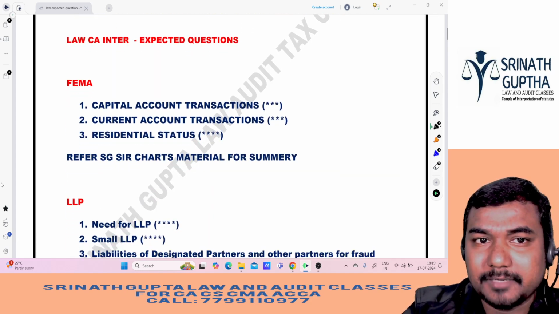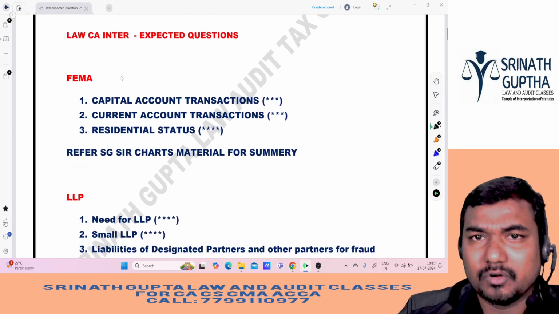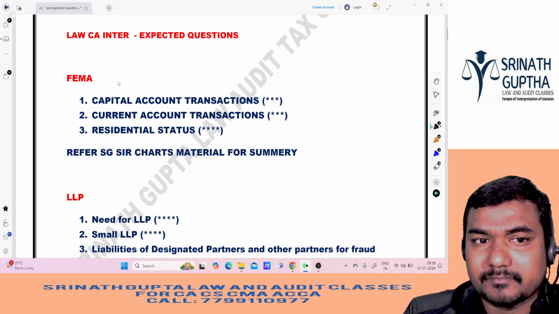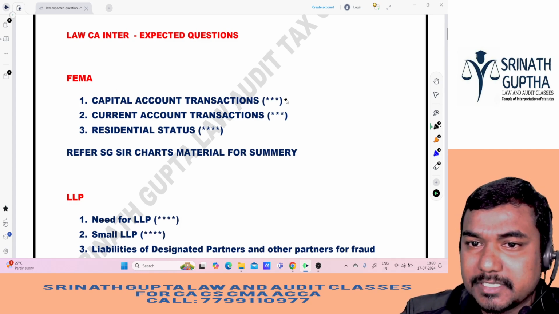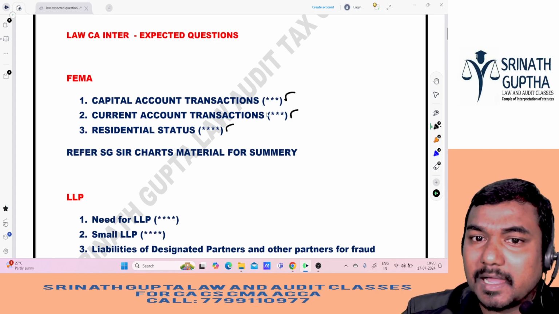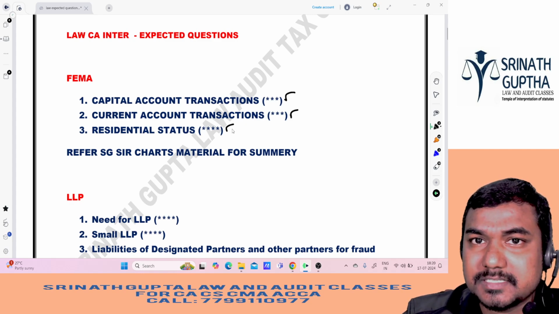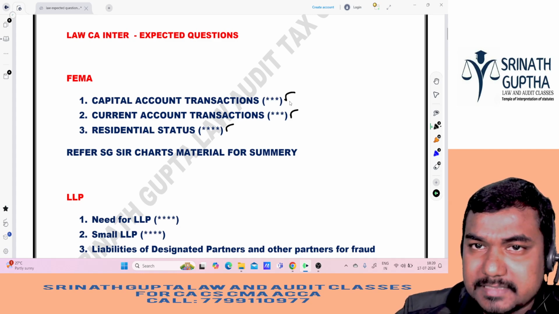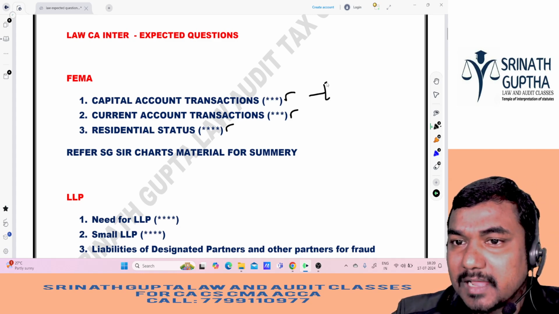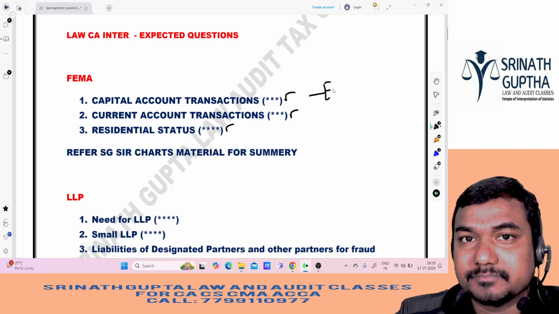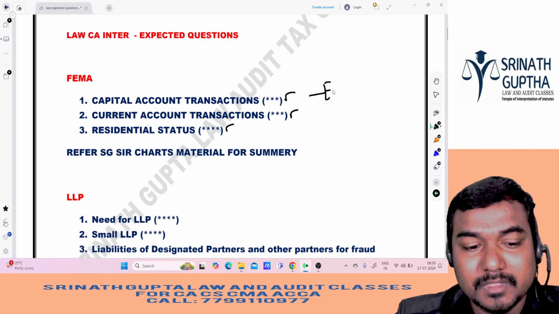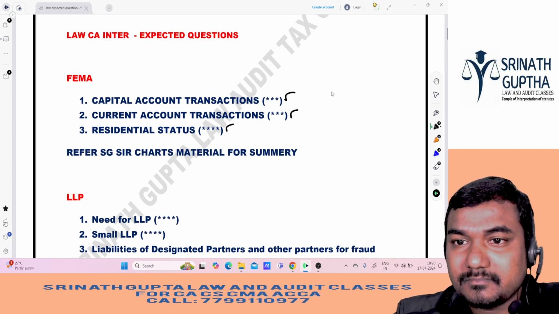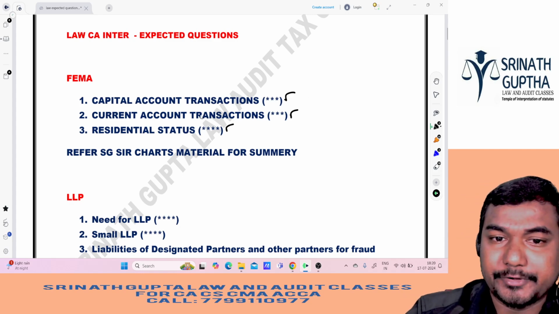let us start with the FEMA chapter. In FEMA, only 3 things are important. One is capital account transaction, the other one is current account transaction, and the last one is the residential status. All are 3 stars, 3 stars and 4 stars. Here in capital account transactions, he will give the transaction and ask whether it is a prohibited transaction or an allowed transaction. Like that he will ask. These 3 are important from the exam point of view.